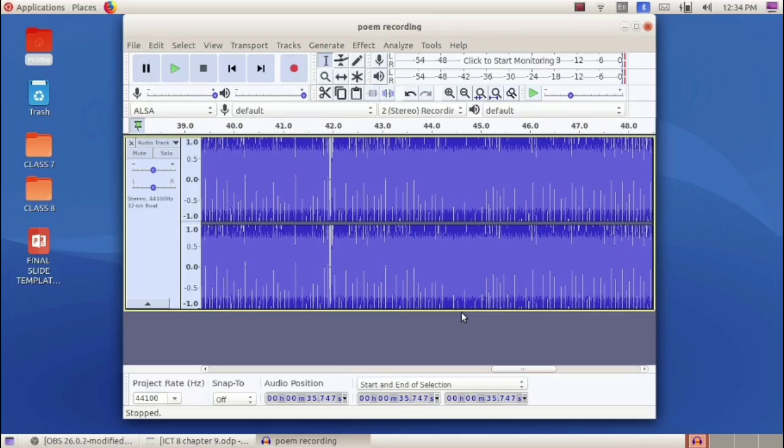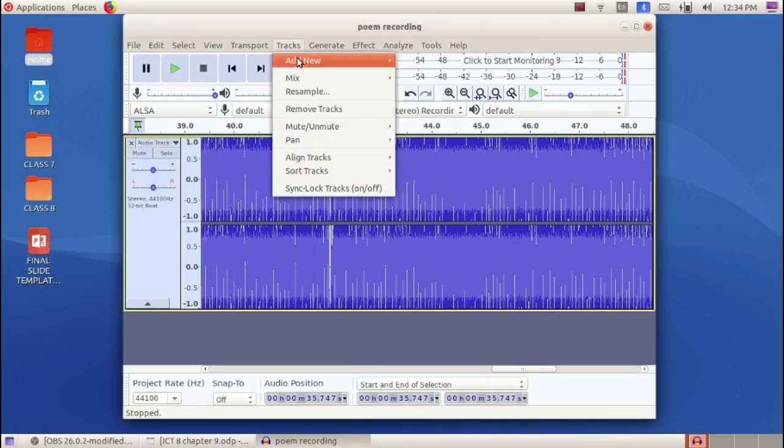We can also add a new track. We can add any number of tracks and use them one by one. How to add a new track? Go to the Tracks menu, select the New option, then select stereo track. In a stereo track we will have two waveforms, one at the top and one at the bottom.